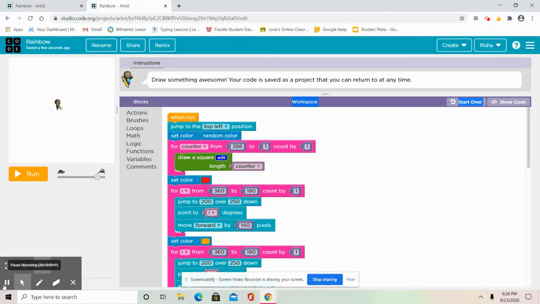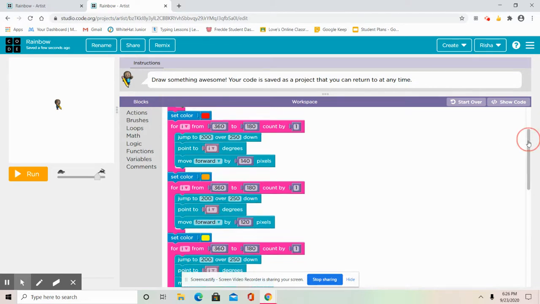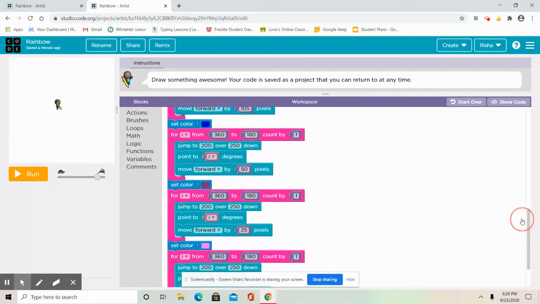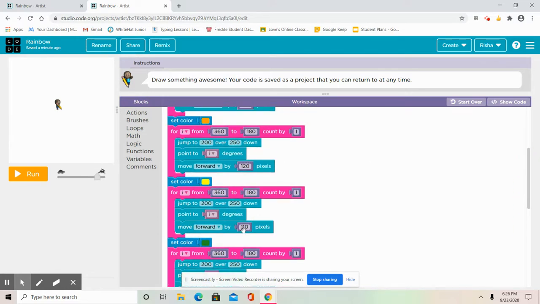Hello again. I'm back with the written code. Just in case you want to check it, I'm going to show you what else I have written in the code. So the red part was what we wrote together. I did the same thing, but as you see, the color changed every time. Like I told you, you don't have to use the same colors or do it that many times. The only thing that has changed is the number here. As you see, everything is the same, but the only thing that has changed is the number here.